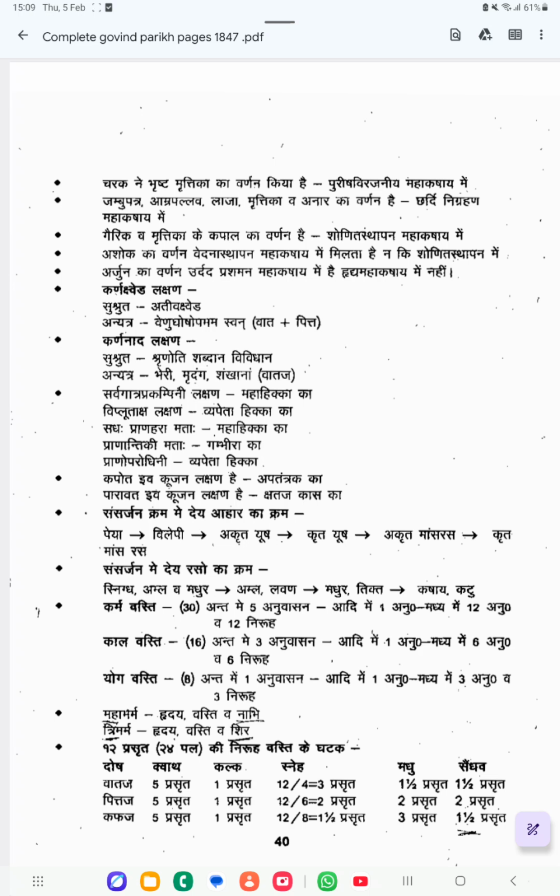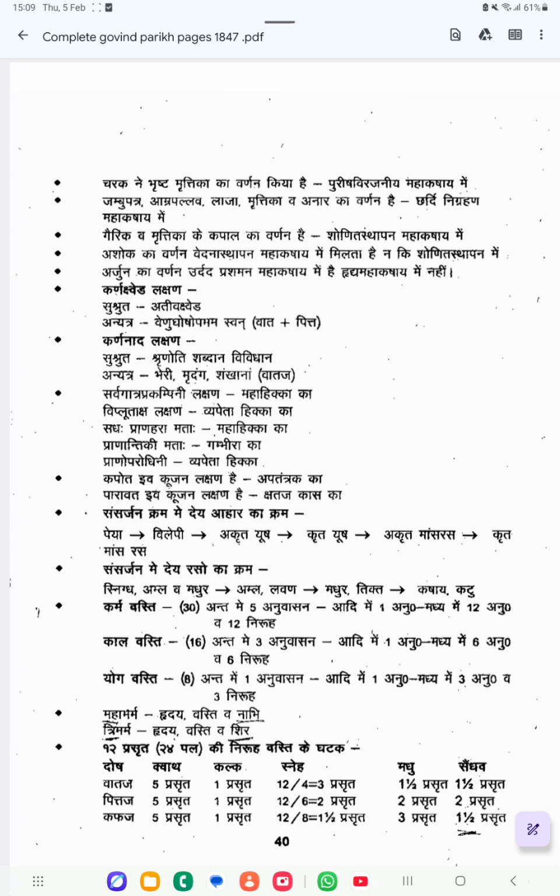So here also Shrinodi Shabdan Vividhan. So you will be hearing different types of sound. Okay, in Karnakshveda, excessive ringing sound, which means like a Venu Nada, flute sound, will be heard. In Karna Nada, different sounds in different frequencies you will be hearing. That is the difference. Okay, in Karnakshveda, a hissing type of one sound only you can hear. Karnanada, different sounds, different frequencies you can hear.